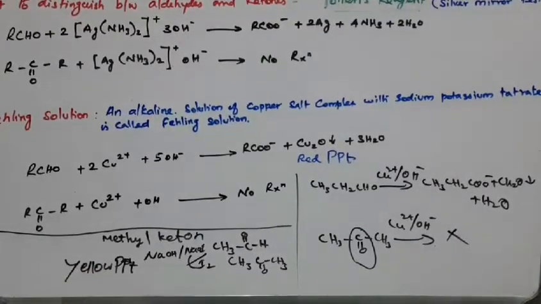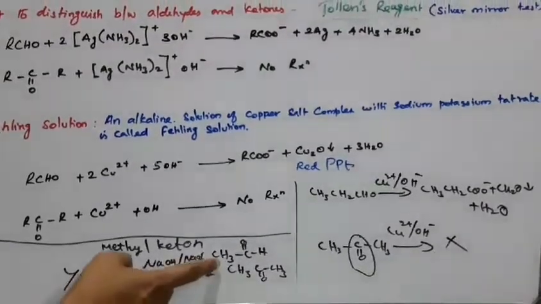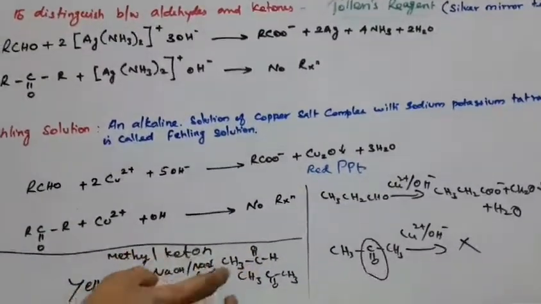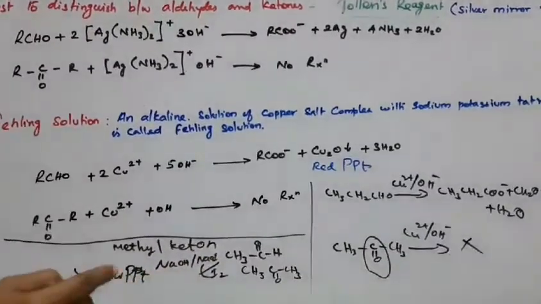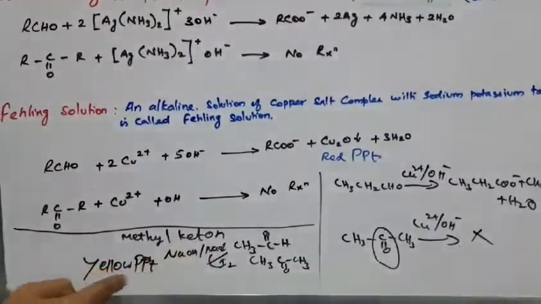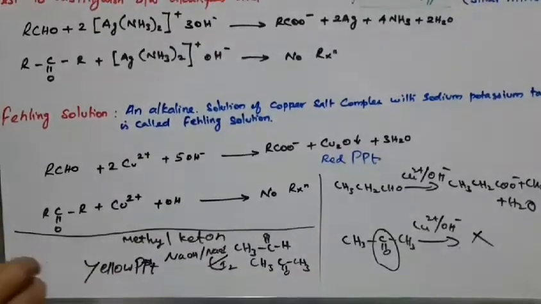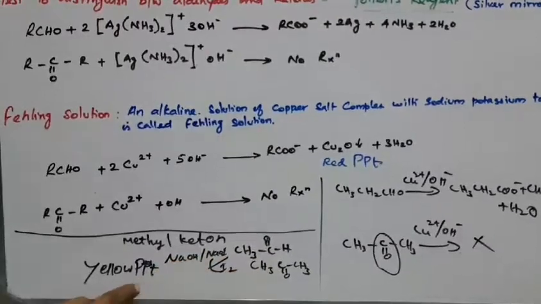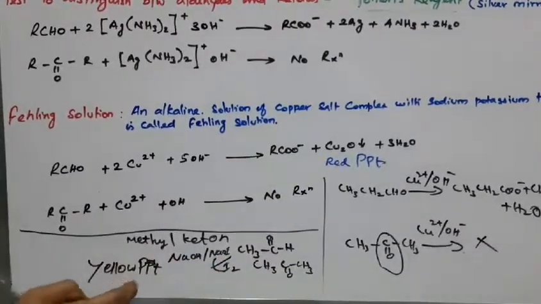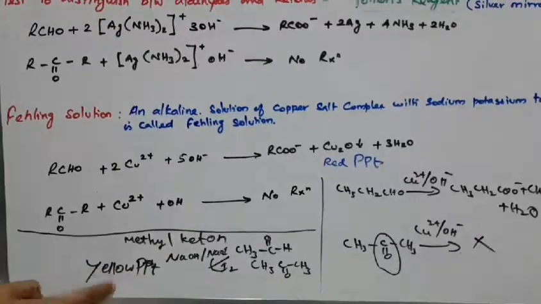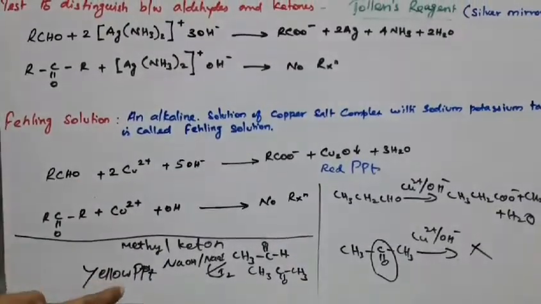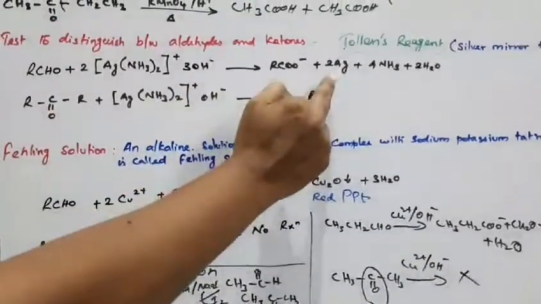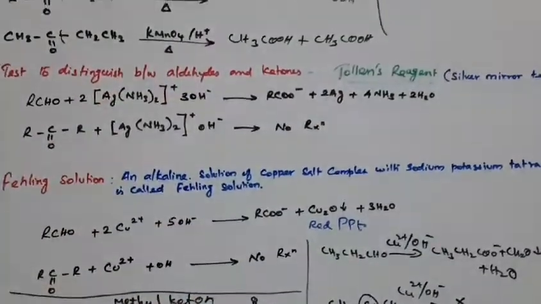This yellow precipitate is called the iodoform test. So when you find a methyl group with the CO, that compound reacts with the iodoform test to give a positive result, that is, a yellow precipitate is formed. Especially for methyl ketones, the methyl carbonyl group gives a positive result for the iodoform test, a yellow precipitate. So, yellow precipitate for iodoform, red precipitate for Fehling solution, and silver mirror for Tollens. So that's all, ma'am.